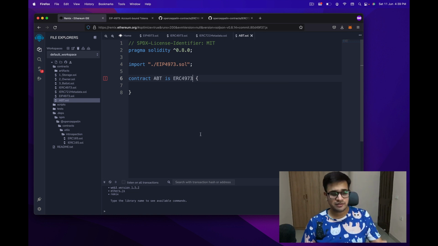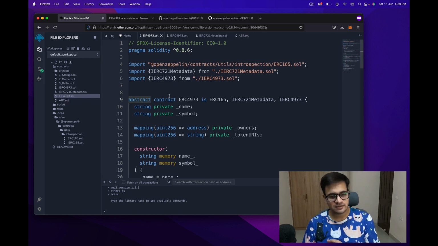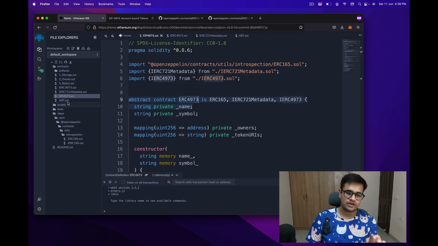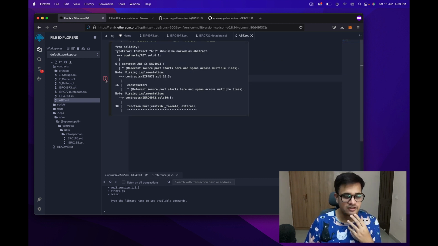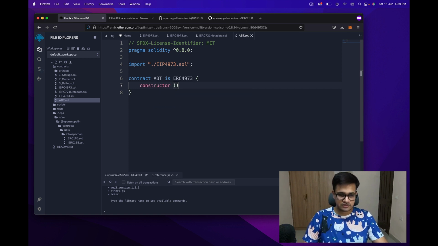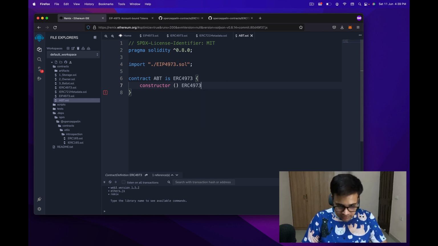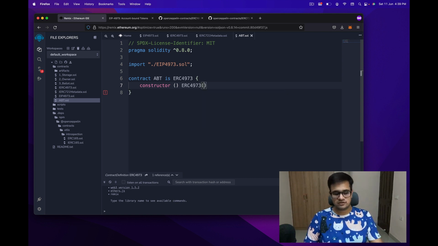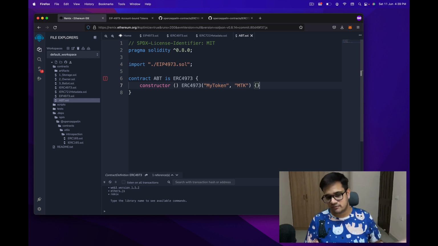Now why ERC? Because by mistake what I've done is I've written the file name as EIP-4973, but the contract name is ERC-4973. Alright. So now this will give us an error which says, firstly, the constructor is missing, and secondly, we haven't implemented the function called burn. So let's create the constructor first. The constructor will be an ERC-4973. And it takes two arguments. First is the name, which will be my token, and second is the symbol, which will be mtk, and the constructor, let it be empty for now.